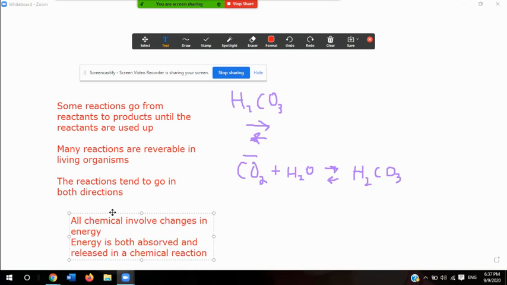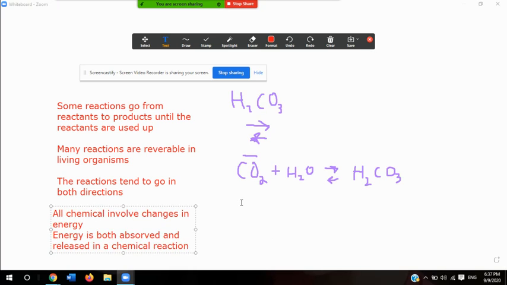If we look at the reaction we were talking about a minute ago, the carbonic acid, carbon dioxide and water: energy is added here to break these bonds of carbon dioxide and water to form the carbonic acid. And when these new bonds form, then energy is released. So here in the reactants, energy is added and here energy is released. So this means that energy is both absorbed and released during a chemical reaction.